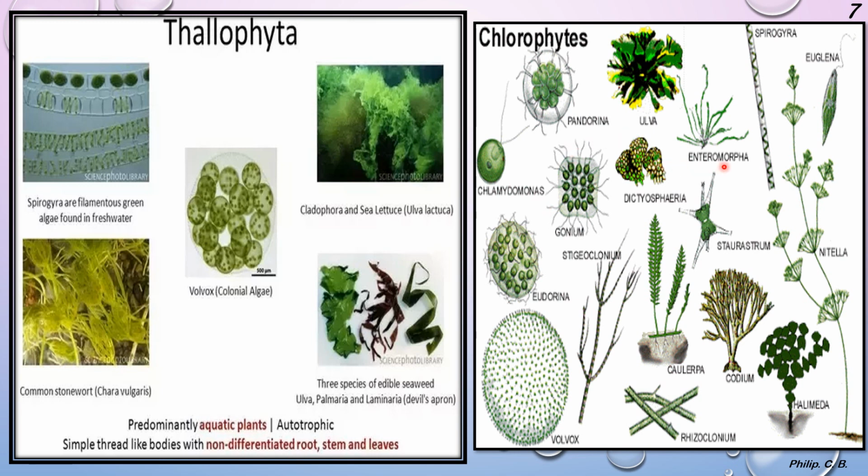Pandorina, Ulva, Enteromorpha, Dictyospira, Gonium, Stigeoclonium, Eudorina, Volvox, Rhizoclonium, Caulerpa, Codium, Halimeda, Nitella, Euglena, Spirogyra, to name a few. So you just learn the few examples given in the text. All other examples are for you to know what other species are present.